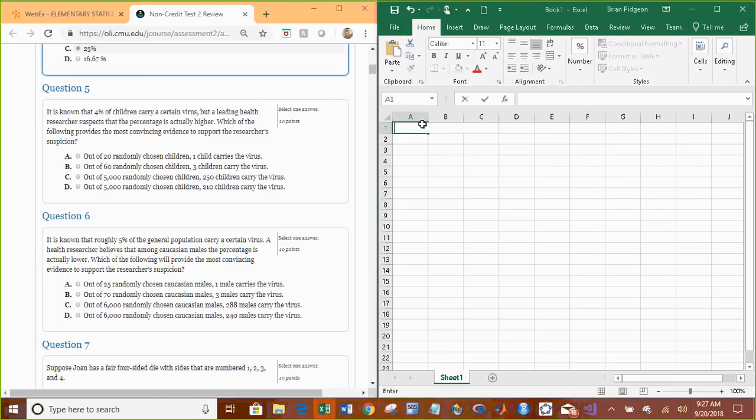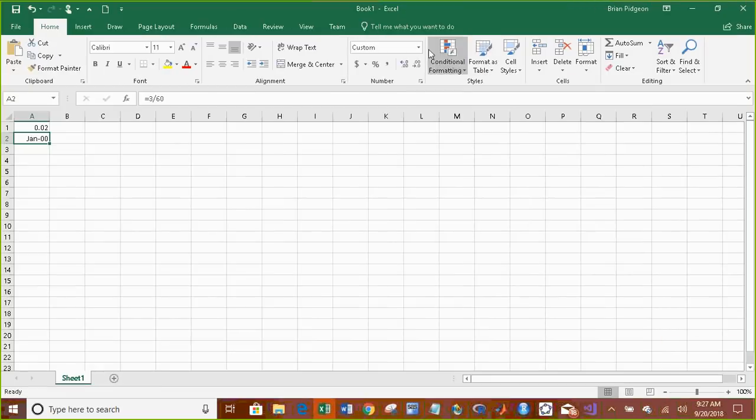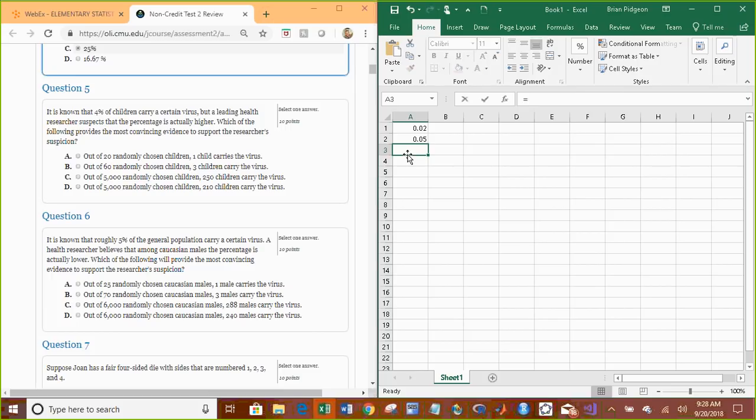If you look at all these percentages, let's just do 1 out of 20. That's 5%. Let's go around again. 1 out of 60 is 2%, and we suspected it's more, so that's not going to be right. We could do 3 out of 60. Sometimes if Excel does this, just go back and make it a number. Go to the number section and make it numerical. So that's 5%. We can do 250 out of 5,000, 5%, and 210 out of 5,000.